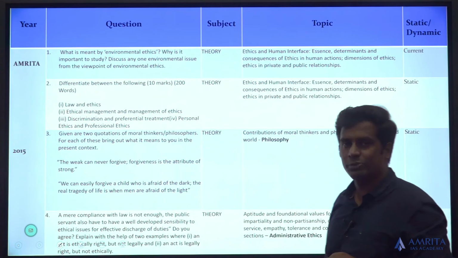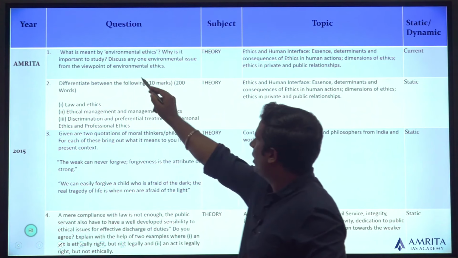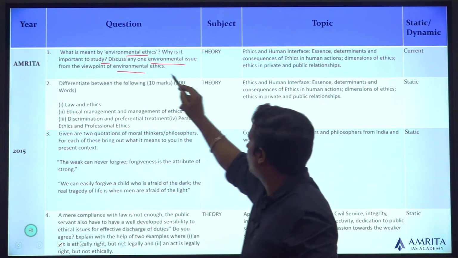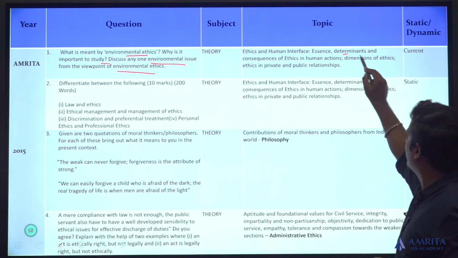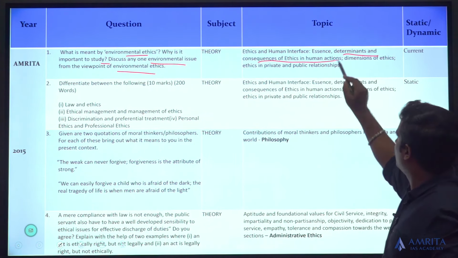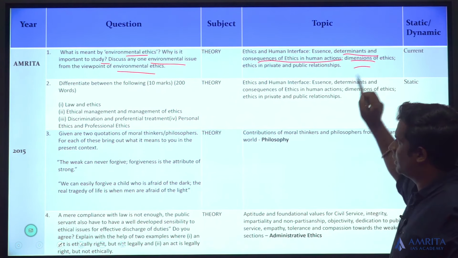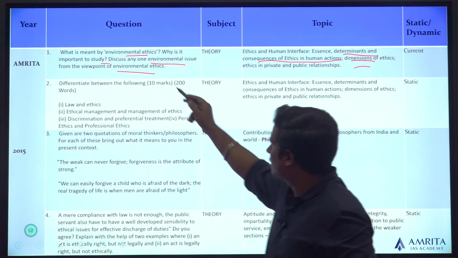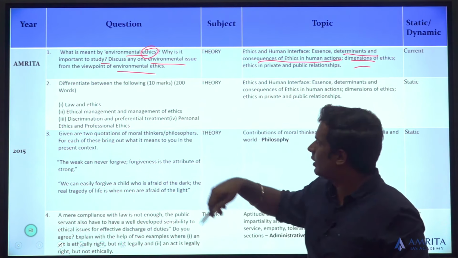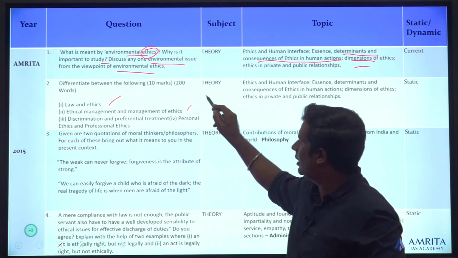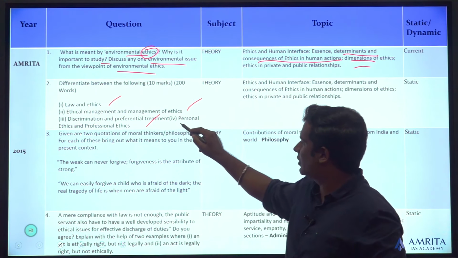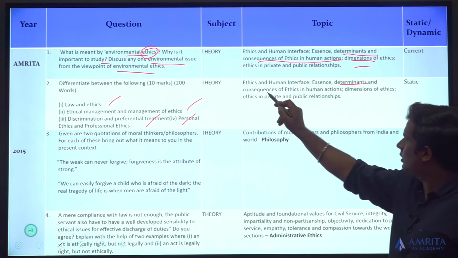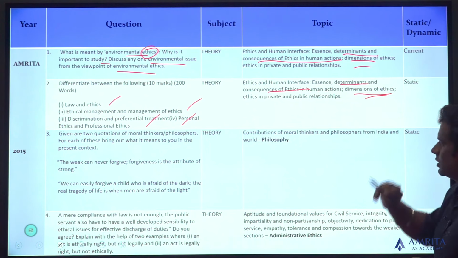Question paper of 2015. What is meant by environmental ethics? Why is it important to study? Discuss any one environmental issue from the viewpoint of environmental ethics. You can talk about the determinants and consequences of ethics in human action, and also the dimensions of ethics. The various parts of ethics, again the angle has always been ethics. Topic number 1, differentiate between law and ethics, ethical management, discrimination, preferential treatment, personal and professional ethics. Then comes determinants and consequences of ethics, dimensions of ethics.